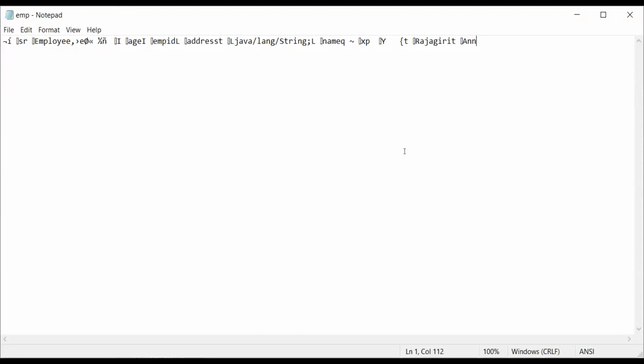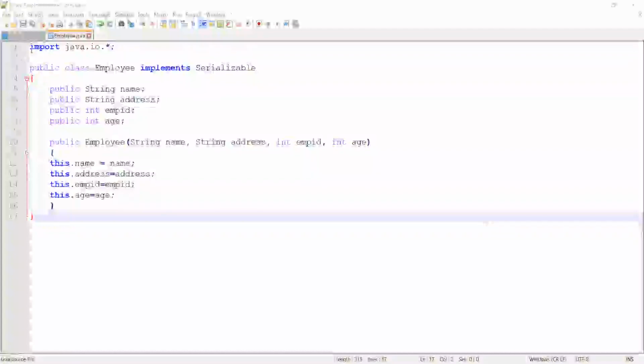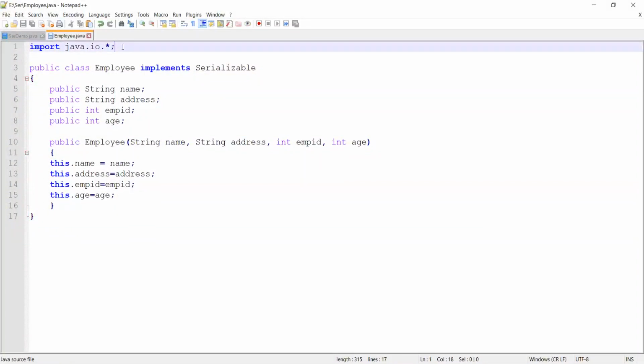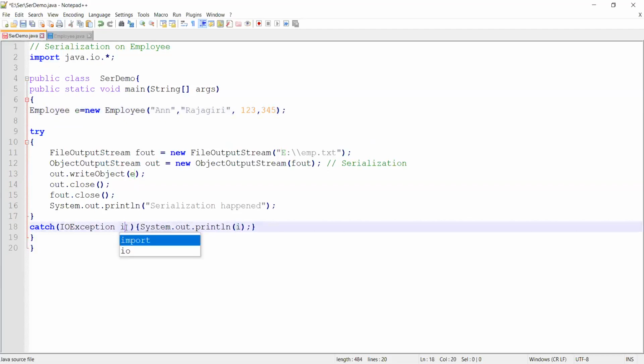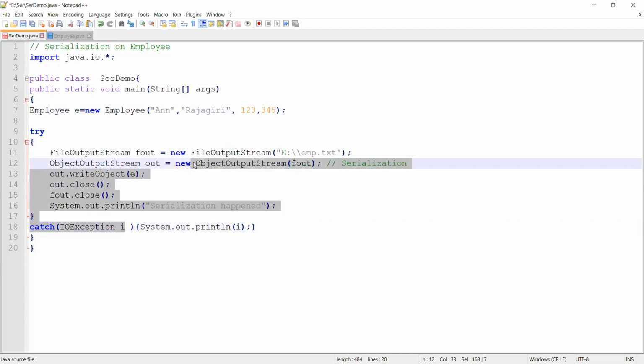Abin, can I take my program back? Yes, ma'am. Okay, I'll take up my notepad. These were the corrections I did in my program. Chinnu, can you see my notepad? Yes, ma'am. I did not import java.io in my employee. I've written that. Then in my serialization demo, I had written IOException E, which was caught as an error. I just changed it into a random I. And I even forgot to write new to create a new ObjectOutputStream. So these were the errors.